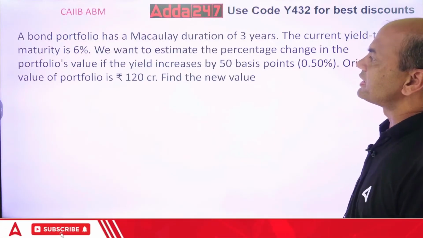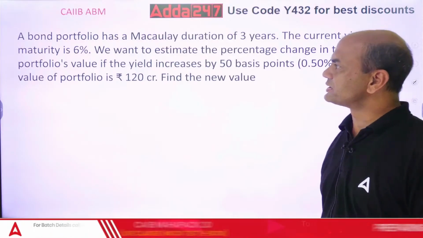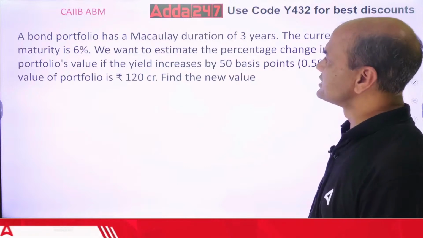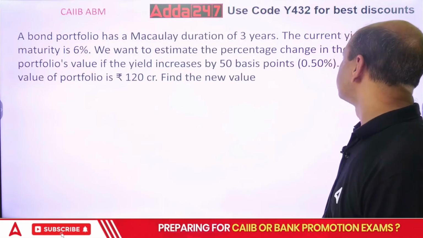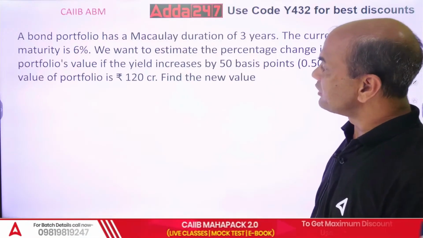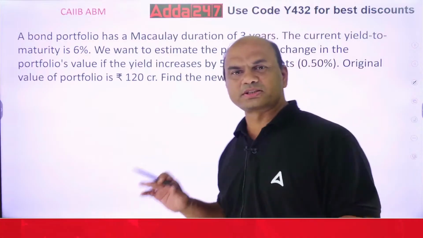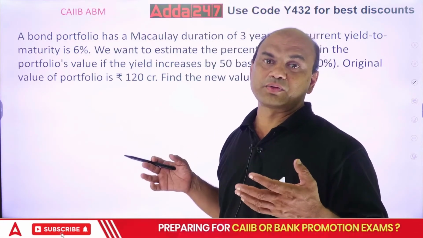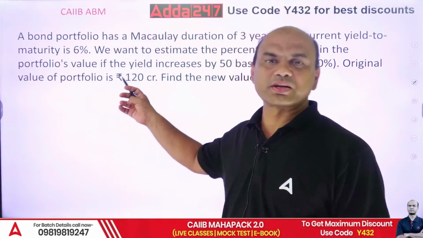A bond has a Macaulay duration of 3 years. The current yield to maturity is 6%. We want to estimate the percentage change in the portfolio's value if the yield increases by 50 basis points. The original value of the portfolio is 120 crore. Find the new value. So there are 2-3 questions involved over here. Very important and lengthy one also, though not that lengthy because Macaulay duration is already given.